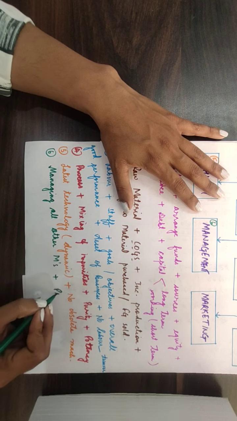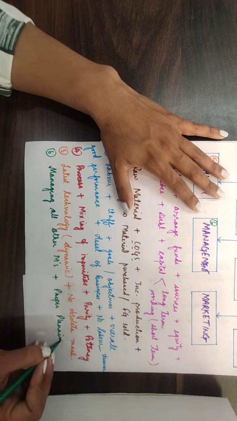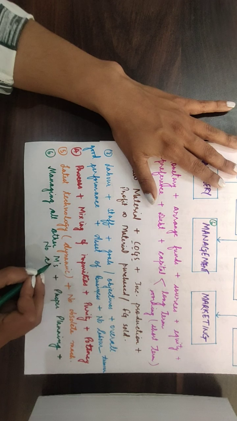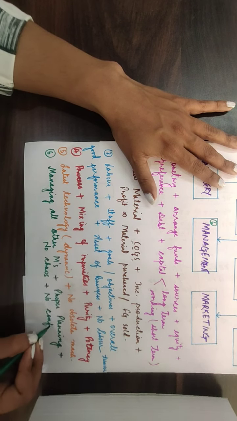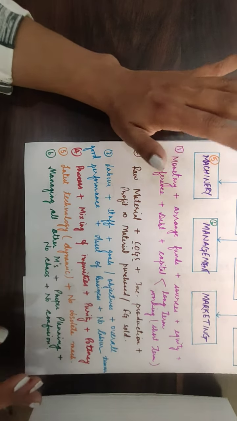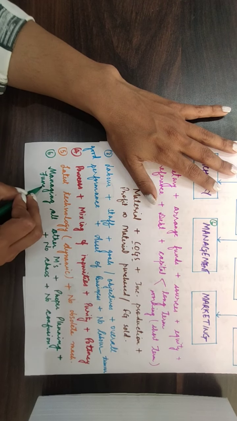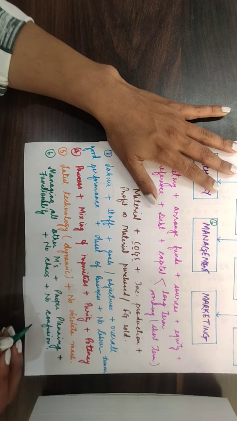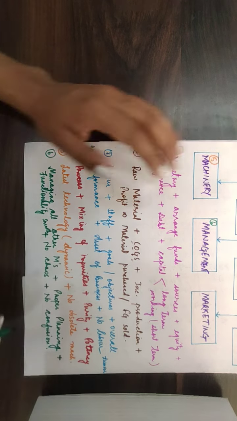Doing proper planning, right? So proper planning is required. Why? So that there is no chaos, no confusion, because we don't have any space for such chaos and confusion in the business. So what we want is that the business should be working in a very smooth manner. So here I am adding one more thing, that functionality needs to be supreme, or you can also say that the functionality should be like that it works out smoothly for the business.